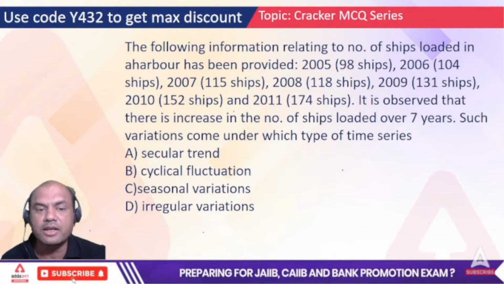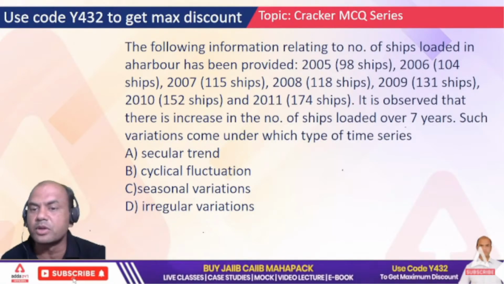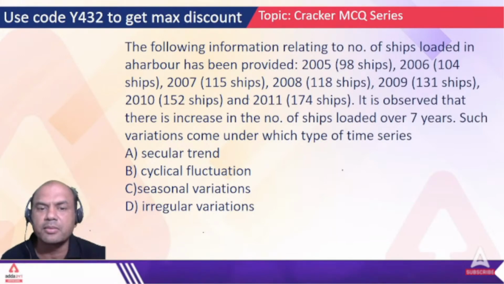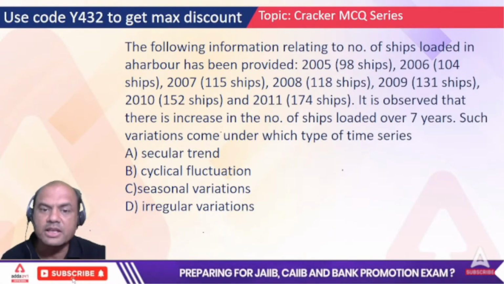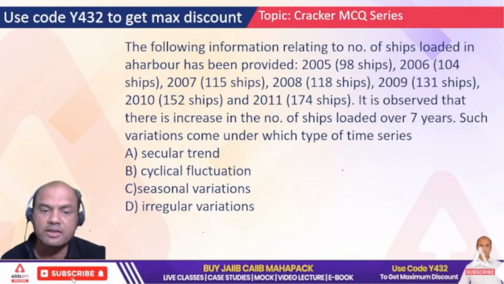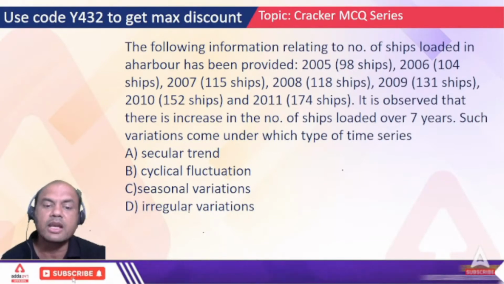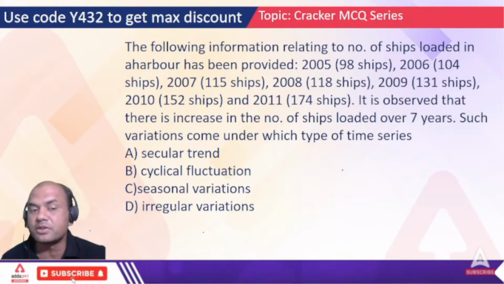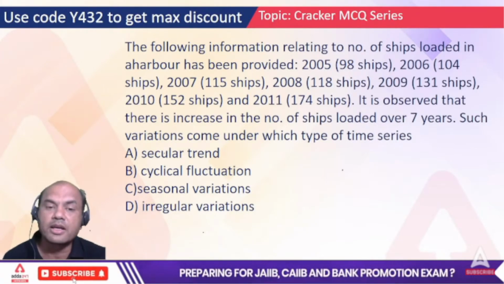It is observed that there is an increase in number of ships loaded over 7 years, right? Increase from 98 to 104 and so on. Such variation comes under which type of time series? Secular, cyclical, seasonal, or irregular? These four we just saw. And it comes under which one?